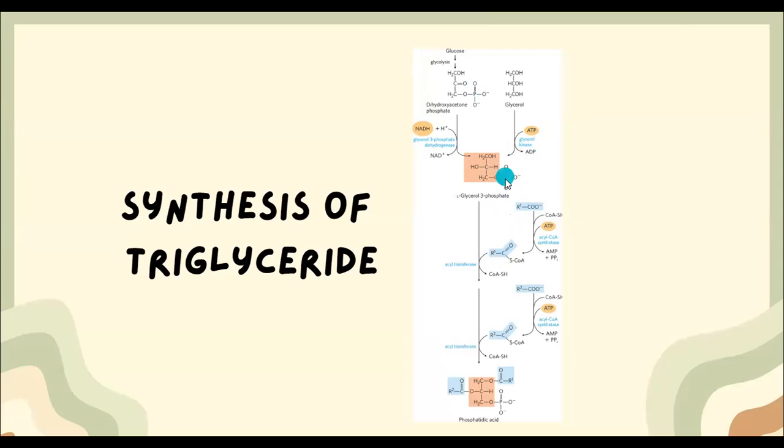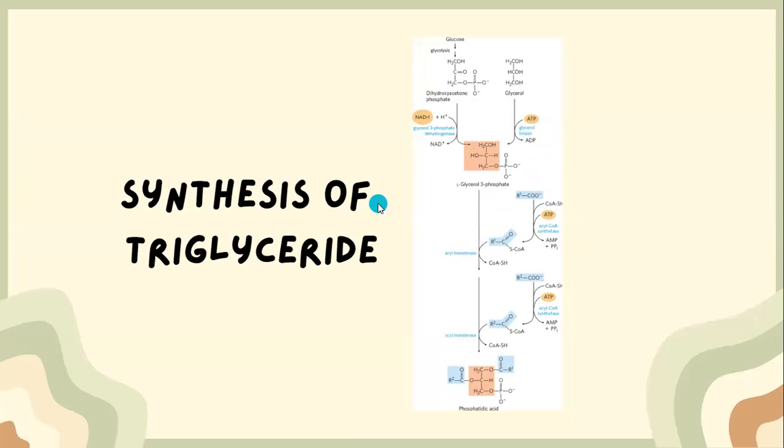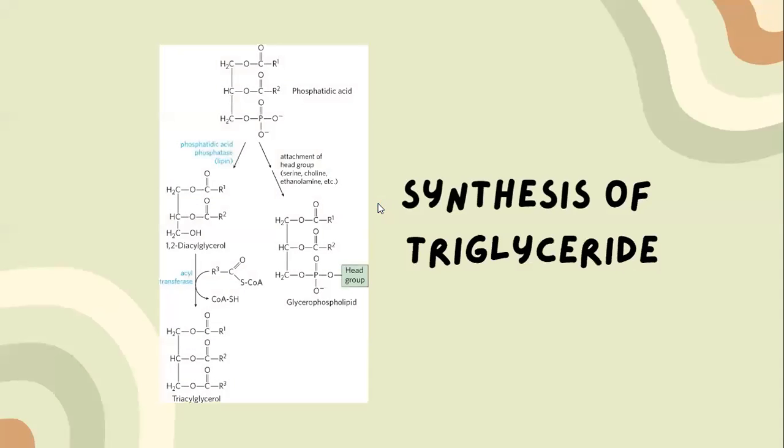The phosphatase breaks the bond between the oxygen from the glycerol and the phosphorus from the phosphate group, so we could easily attach the fatty acyl-CoA. In short, the linkage of the three fatty acyl-CoAs with glycerol is the process of creating a triglyceride.